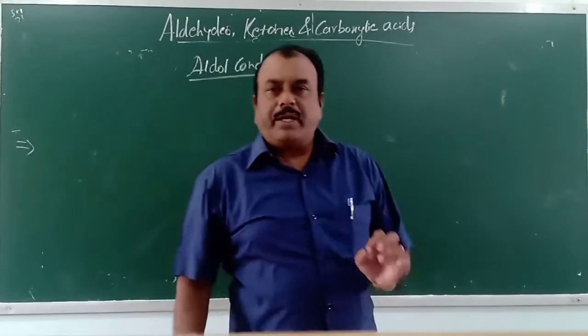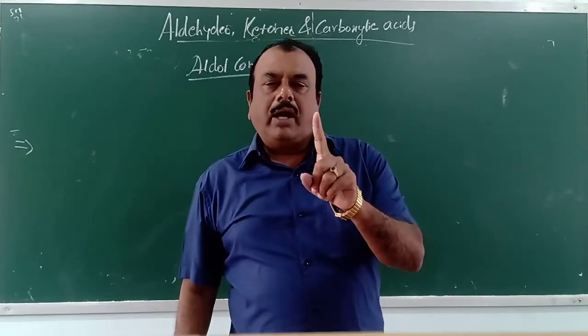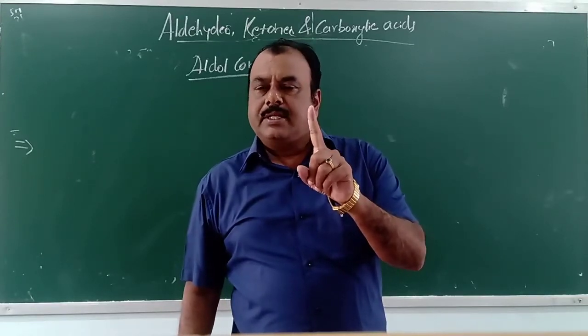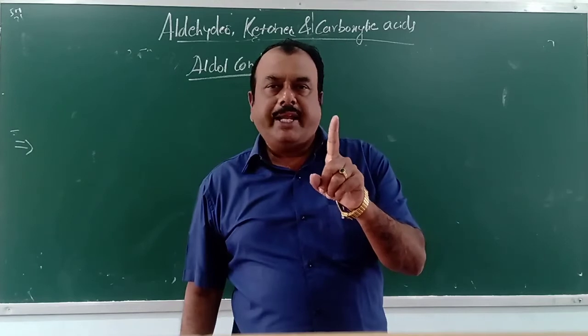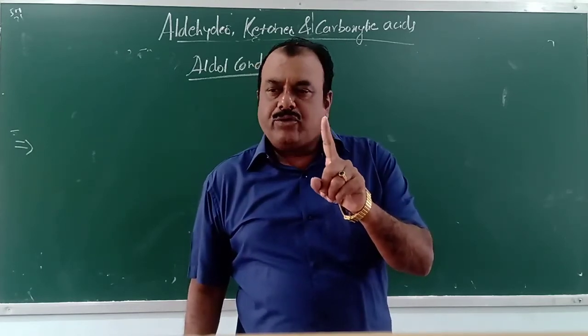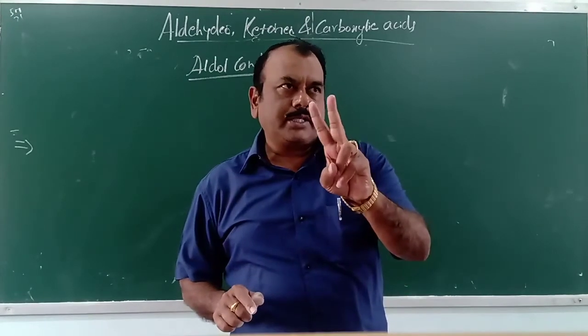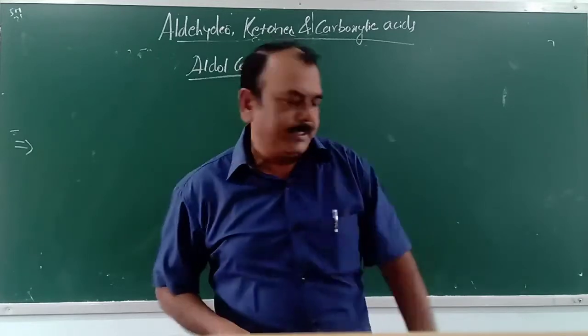Before I take up what is aldol condensation, I will let you know what are alpha hydrogen atoms, what kind of aldehydes and ketones contain alpha hydrogen atoms, and why this alpha hydrogen atom is acidic in nature. These two things you have to understand before the aldol condensation reaction.